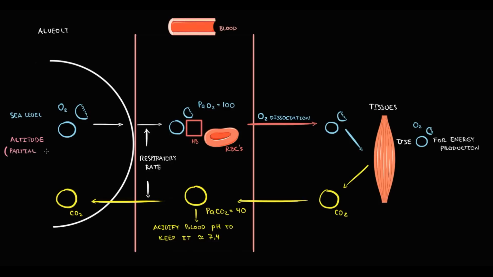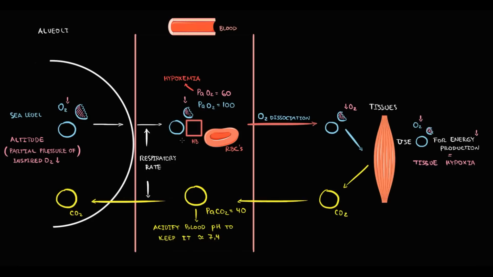We know that at high altitude, because of lower barometric pressure, the partial pressure of inspired oxygen is lower, which means that fewer oxygen molecules come to alveoli. With decrease in oxygen income to alveoli, the amount of oxygen molecules in the blood decreases. Let's suppose that at high altitude the partial pressure of oxygen is 60. This results in decrease in income of oxygen to the tissues, which will cause decrease in energy production. This state we call tissue hypoxia. And decrease in partial pressure of oxygen in arterial blood we call hypoxemia.